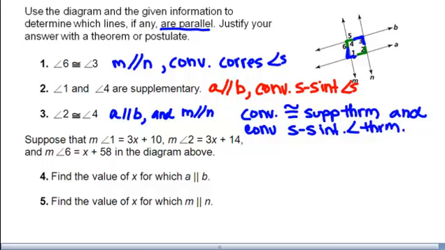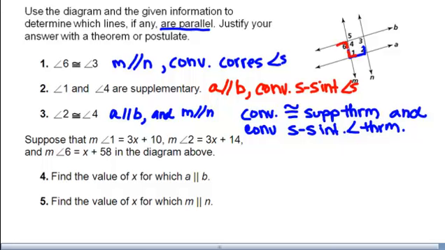Okay. It says suppose that angle 1 is equal to 3x plus 10. Let me erase the picture so I can see where angle 1 is. Angle 1 is 3x plus 10. Let me mark angle 1. Angle 2 is 3x plus 14. And angle 6 is x plus 58. You mark angle 6 with a different color and match that up with angle 1 as well. Find the value of x for which A is parallel to B, and find the value of x for which M is parallel to N.